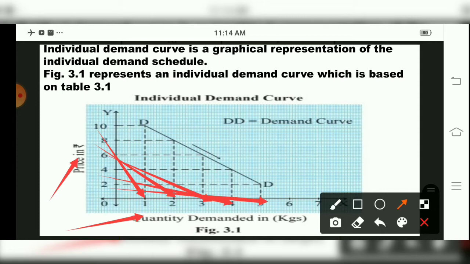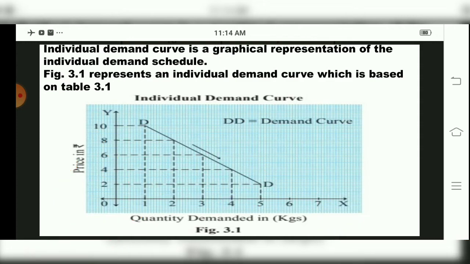So what does it show? The demand curve is shown in a downward direction, children. When the price was lower, higher quantity was demanded. That is DD, the demand curve. That means the individual demand curve slopes downward, because as the price was lower, the quantity demanded was more. So it is shown in a downward direction. That is the individual demand curve.